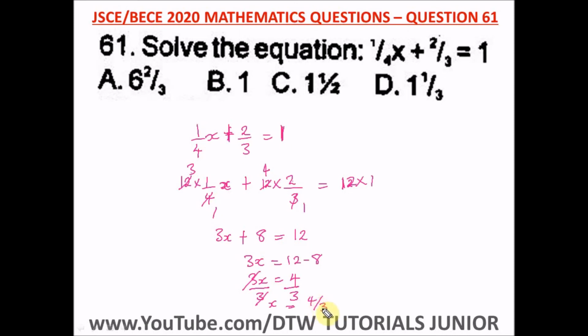This is an improper fraction. We have to convert to a mixed fraction. In converting to a mixed fraction, how many times will 3 go in 4? It's going to go 1 time, and what will be the remainder? 1, then divided by 3. So this is our answer, and our right option here is option D.